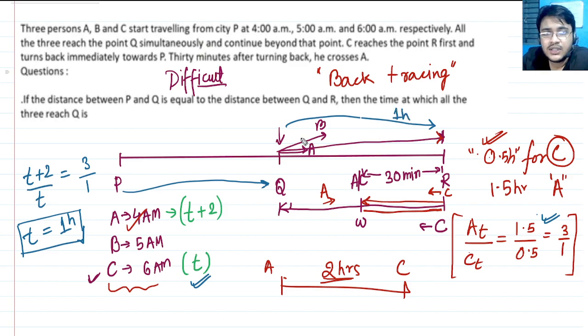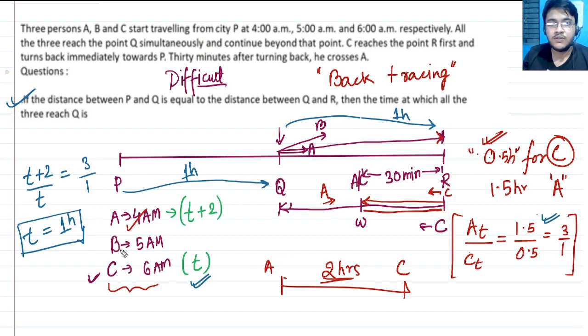So the time that C takes to reach from this position to this position is 1 hour. Similarly, that will be the same thing for this 1 hour, P to Q. So the question that has been asked to you, the time at which all three reach Q, will be 1 hour from the starting time.